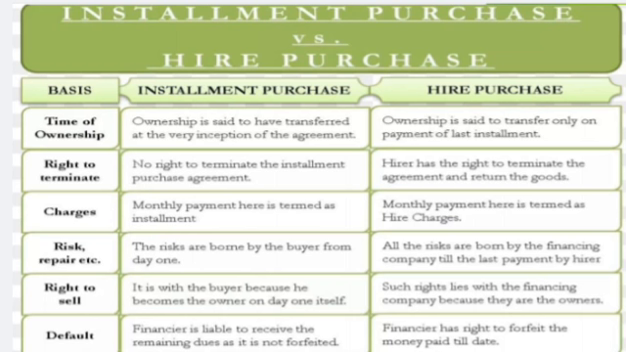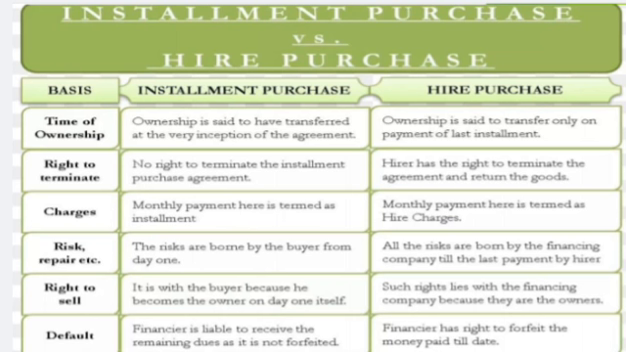The third difference is charges. Under installment purchase, the monthly payment is called an installment. Under the hire purchase system, the monthly payment is called hire charges. The fourth difference is risk, repairs, etc. The risks are borne by the buyer from day one. Under the hire purchase system, all the risks are borne by the financing company till the last payment of the hirer.